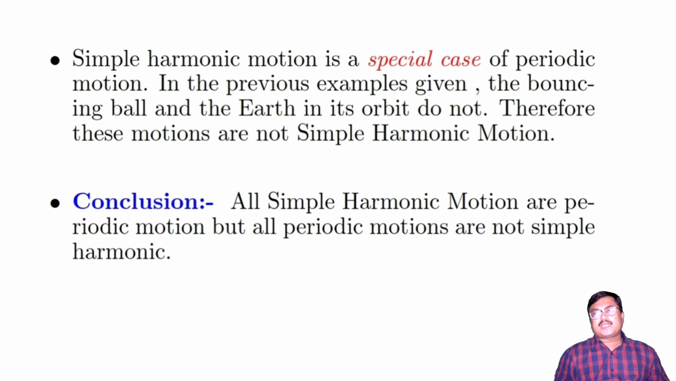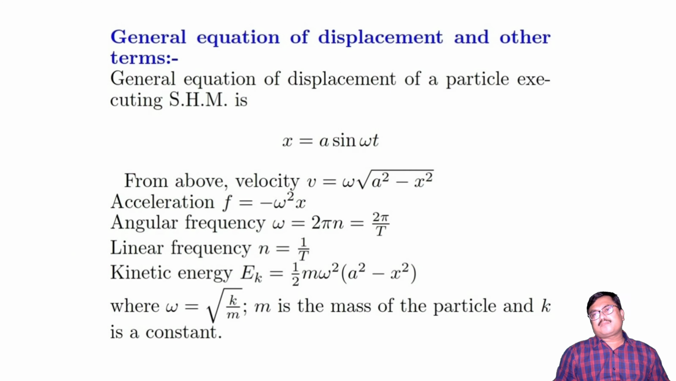Simple harmonic motion is a special case of periodic motion. In the previous examples given, the bouncing ball and the earth in its orbit do not execute it. Therefore, those motions are not simple harmonic motion. Thus, we may come to the conclusion that all simple harmonic motions are periodic motions, but all periodic motions are not simple harmonic.